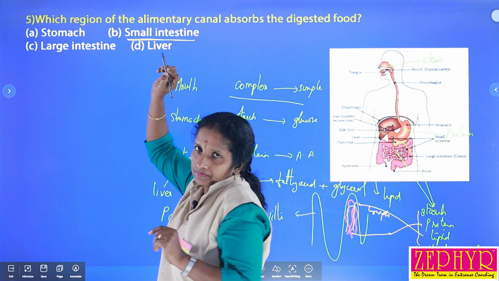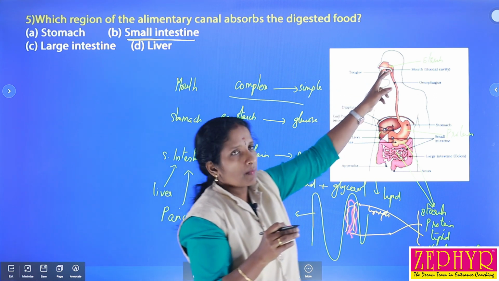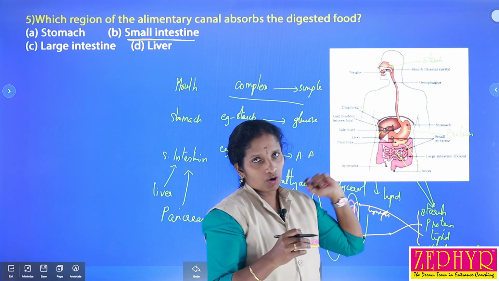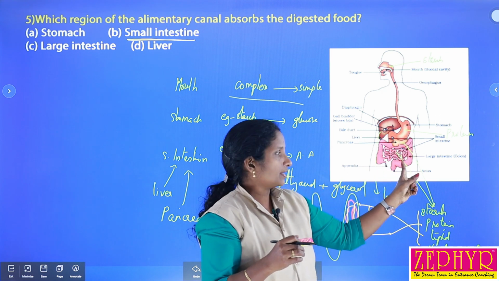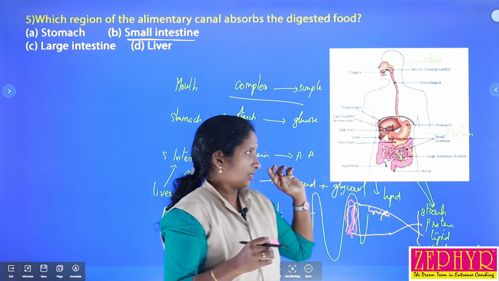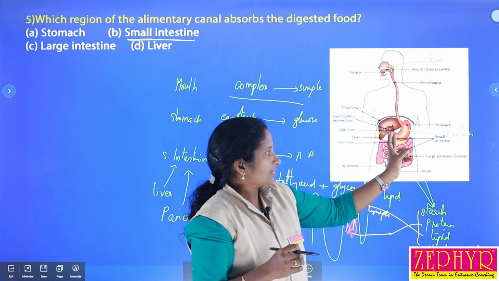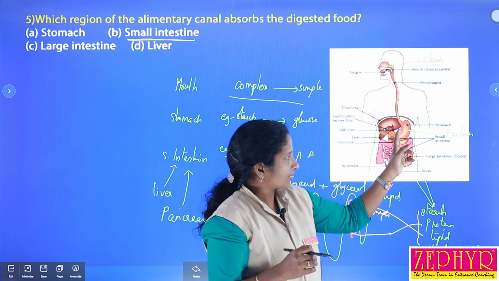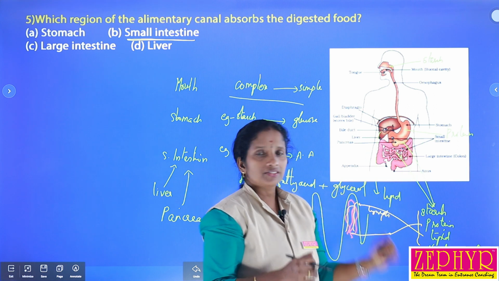Digestion of carbohydrate starts from the mouth, but it is completely absorbed in the small intestine. Digestion of protein starts from the stomach, but it is completely absorbed in the small intestine, not the large intestine. And for lipids, digestion starts with the liver secretion reaching the duodenum, but the absorption takes place in the small intestine.